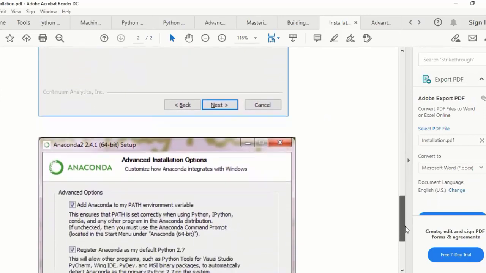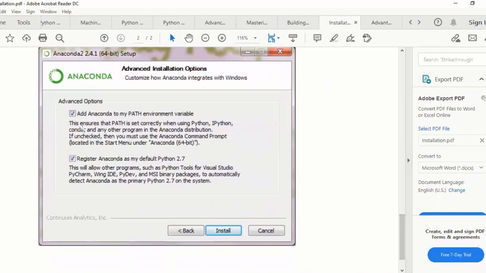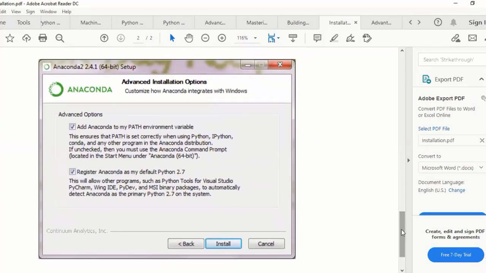It is a simple installation. Here, select two options. The environment variable: what is the environment? Wherever you type things in the command prompt, it will execute. Add Anaconda to my path environment variable, and make it the default Python. Then install. Once you install, how do you open it?